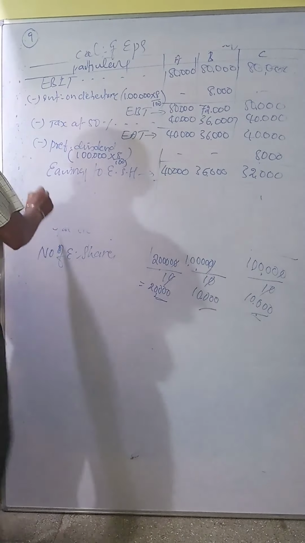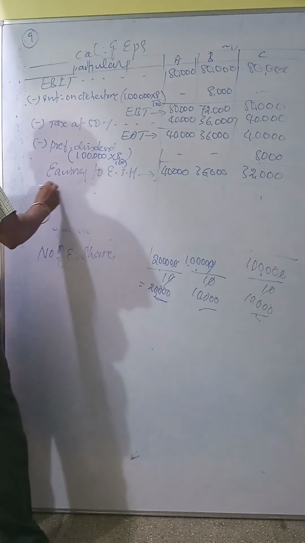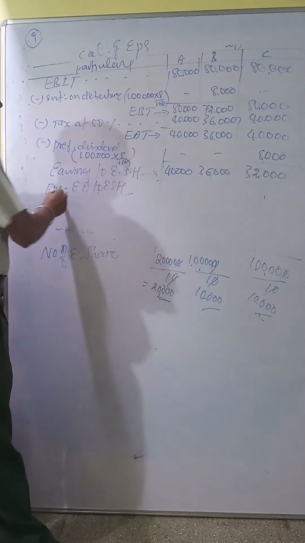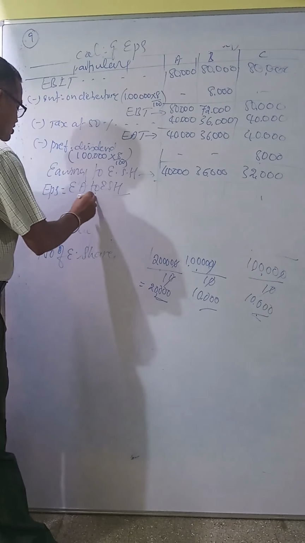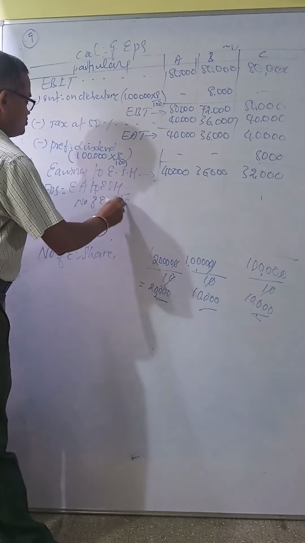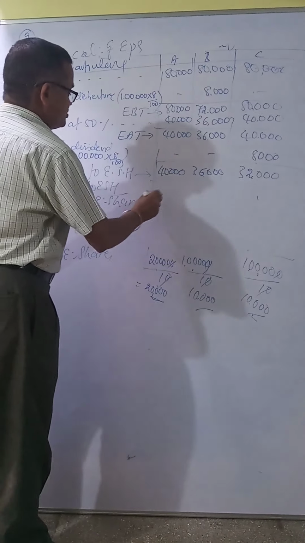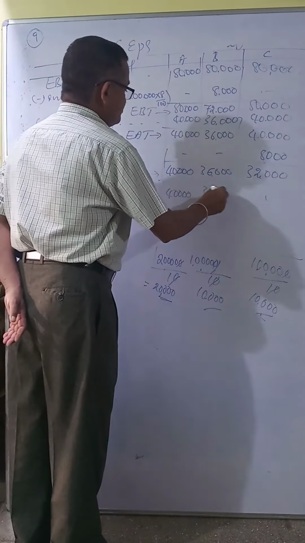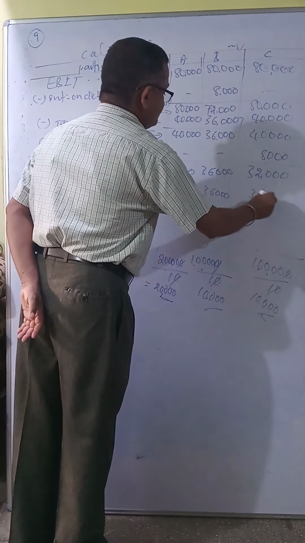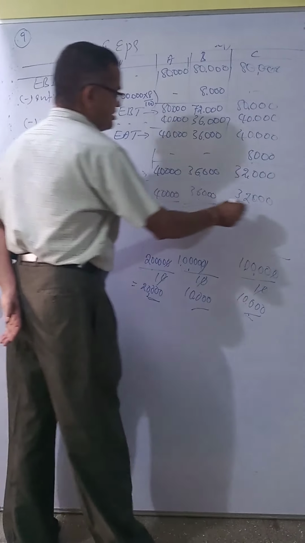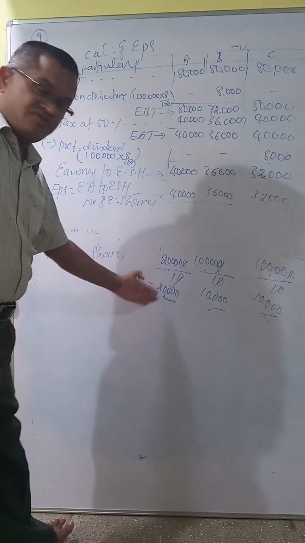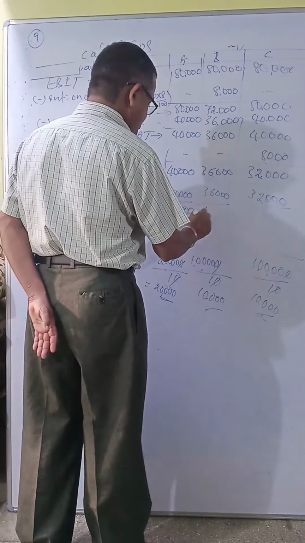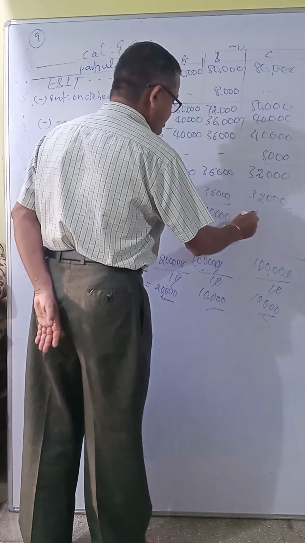Now EPS, earning per share, equals earnings available to equity shareholders divided by number of equity shares. So 40,000 earnings, then 36,000, then 32,000, divided by number of shares 20,000, then 10,000, then 10,000.